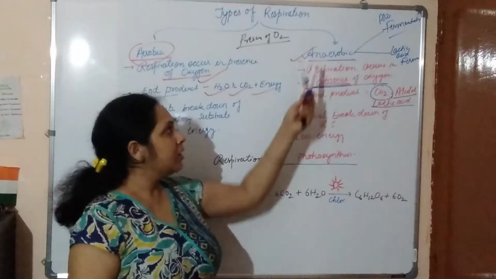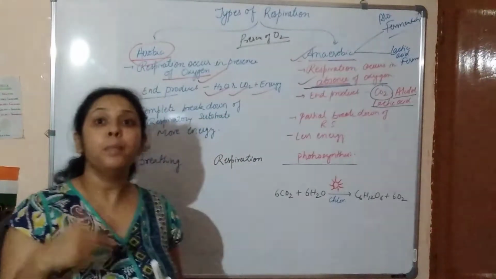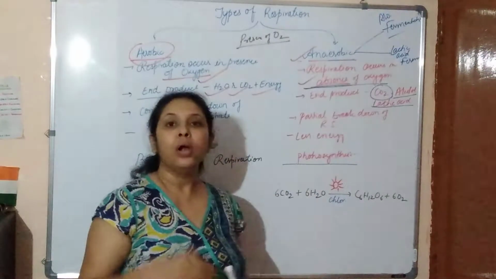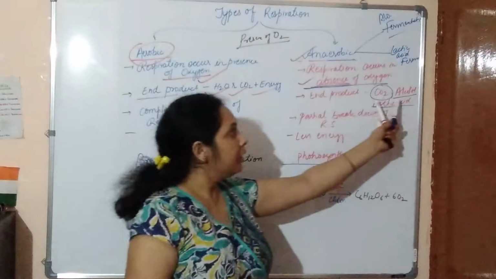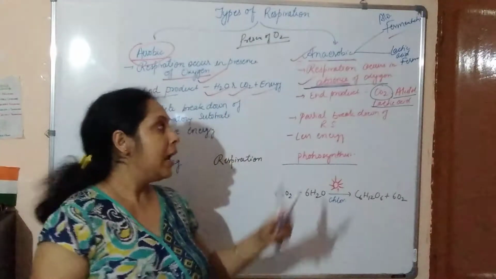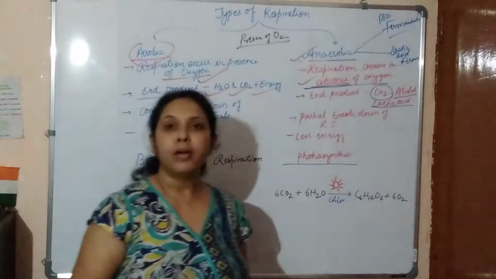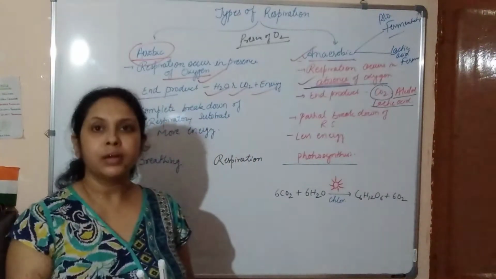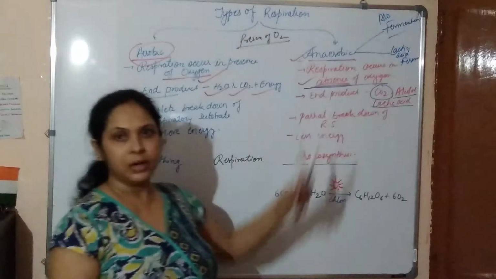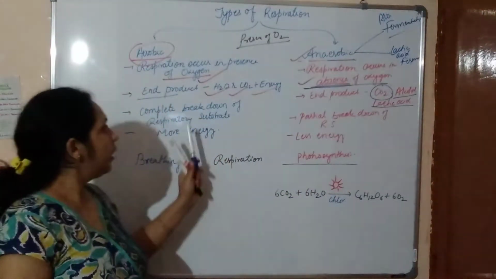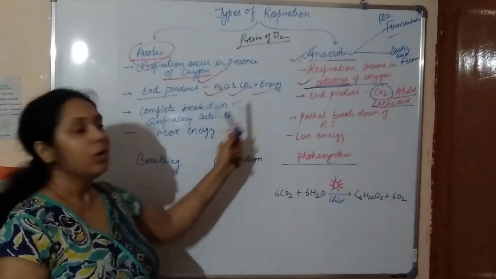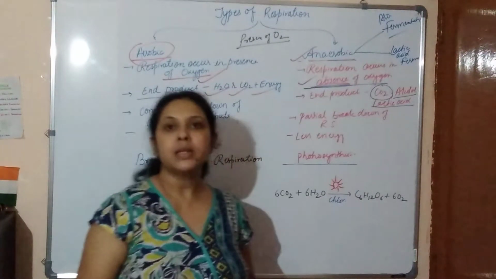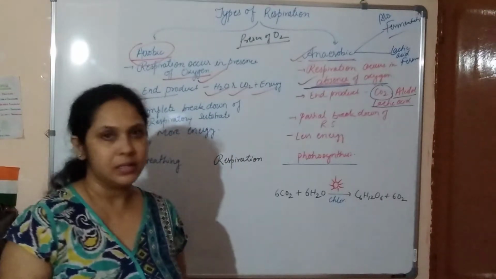According to the end product there are two different types: alcohol fermentation, in which alcohol is the end product, and lactic acid fermentation, in which lactic acid is the end product of anaerobic respiration. So we understood that in aerobic respiration the products are water, carbon dioxide and energy, but here there is carbon dioxide and alcohol or lactic acid.